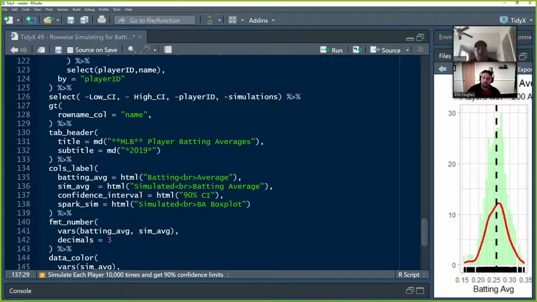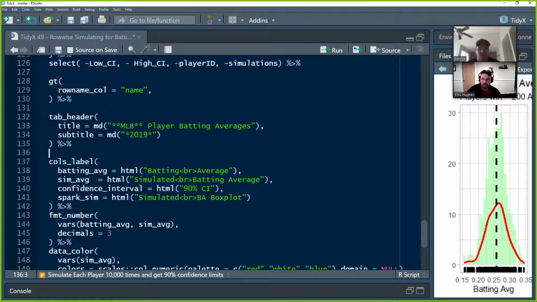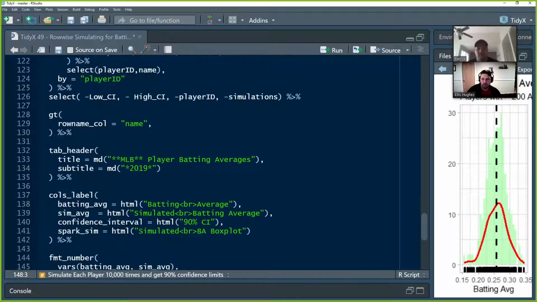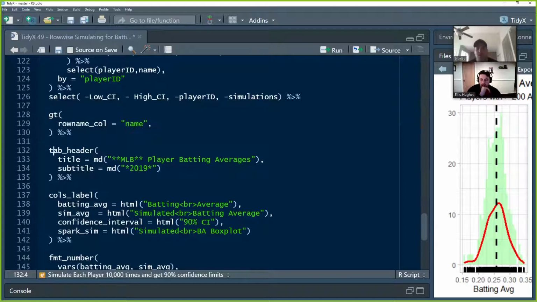Okay, yeah. So we did GT tables, I think, two times ago, or maybe last week. I think we've done them the past four weeks. So it's a really cool way to make a table. We start by just calling the GT function, which is the basic function of GT that's going to get you off the ground and put a table on the canvas. And we're going to set the row name column to the name of the person. So rather than having name be an explicit column in the data set, it's just going to throw that over to where the row names would be, and that's going to be the names of the people.